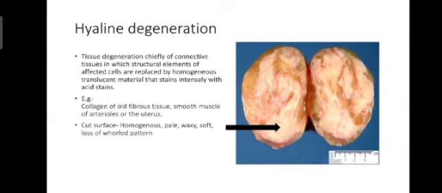In hyaline degeneration, connective tissue is replaced by a homogeneous translucent material. This is the specimen of hyaline degeneration. Hyaline degeneration of uterine fibroid. This arrow shows the homogeneous, pale and waxy, soft hyaline degeneration. Hyaline degeneration can be seen in the collagen of old fibrous tissue, smooth muscle of arterioles, or in the uterus.